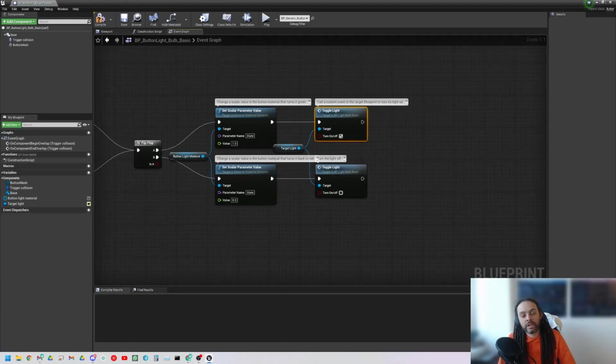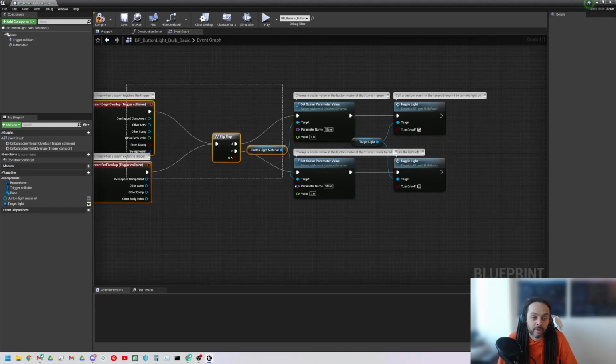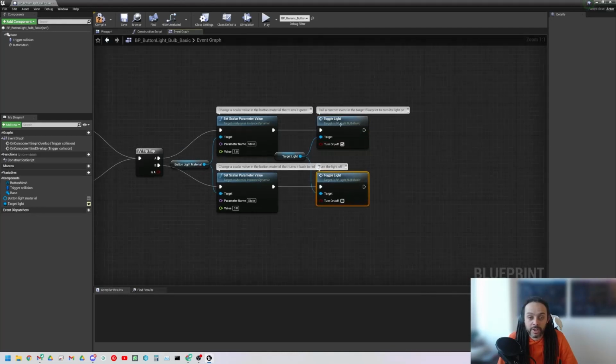Okay, so how does this relate to communication? Basically, this is happening inside of this. So all of this is happening inside of this blueprint, okay, using standard Unreal Engine functions and nodes. However, this is a custom event, same here, okay, that basically turns a target light on and off, okay, so those are the variables.